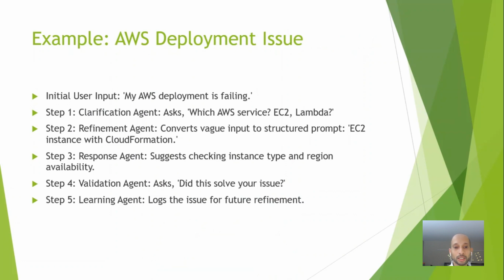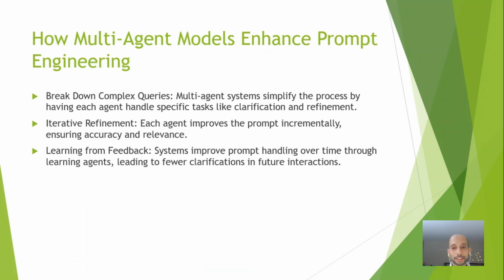So, how do multi-agent models actually enhance prompt engineering? They help by breaking down complex queries into manageable tasks. The clarification and refinement agents ensure that even vague or ambiguous prompts are processed accurately. This leads to iterative refinement. Each agent improves the prompt incrementally, resulting in more accurate and relevant responses. This will go in a loop until the clarification is received from the user, and